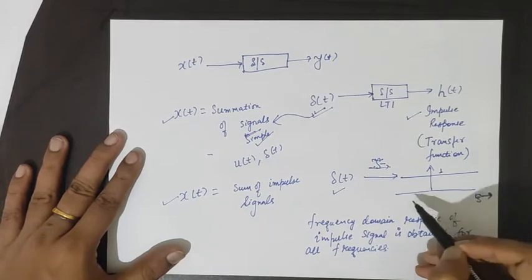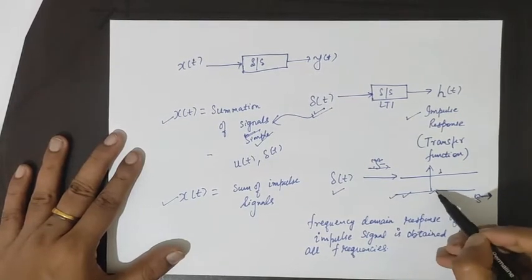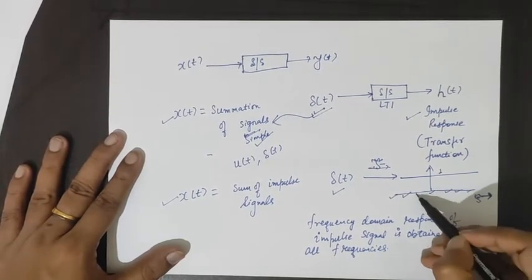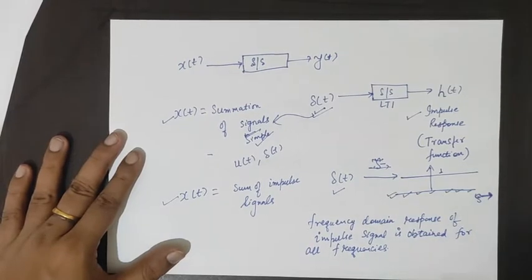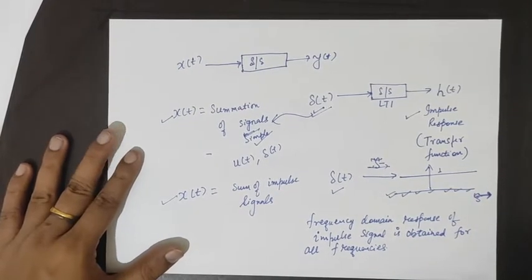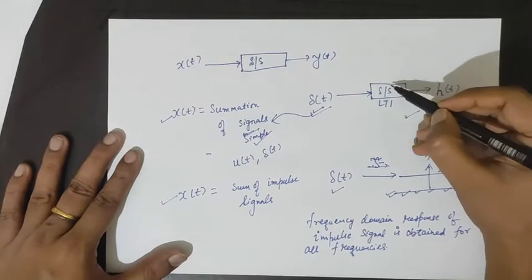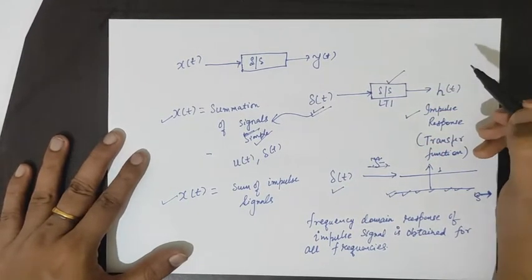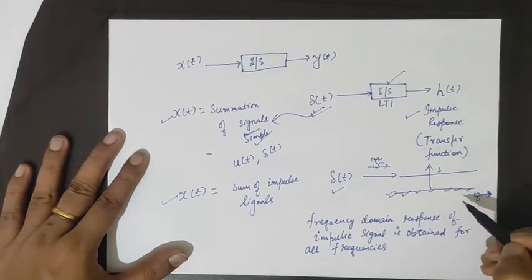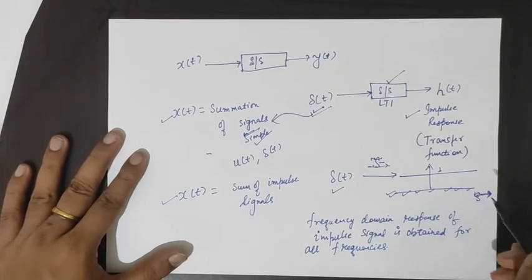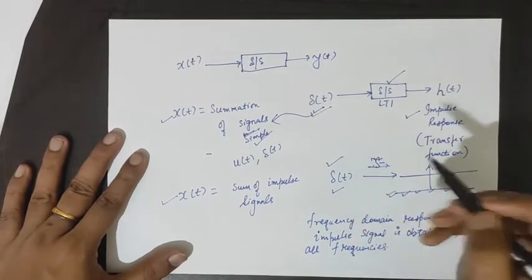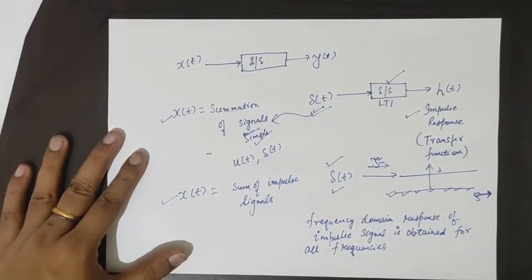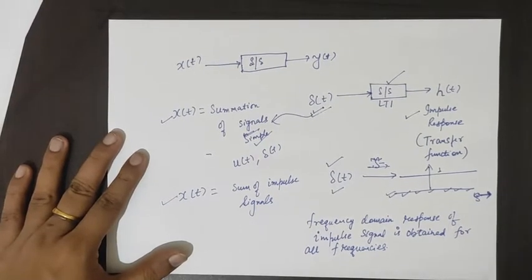So its value is obtained for all values of frequency. For the purpose of analyzing the system, we must know the behavior of the system at all values of frequencies. This is only possible in the case of the impulse signal.